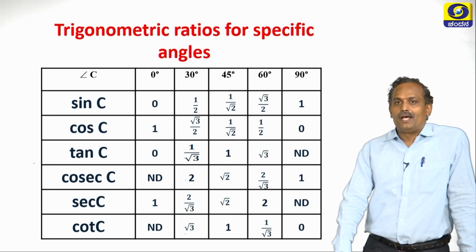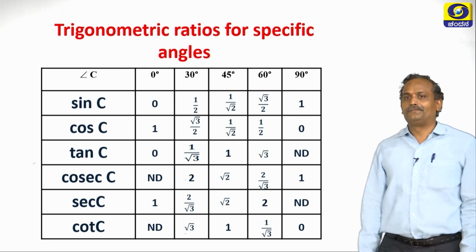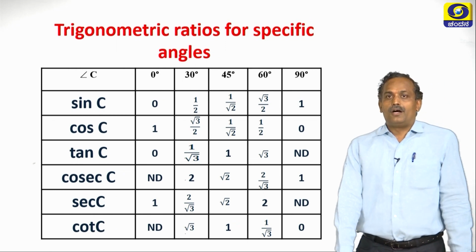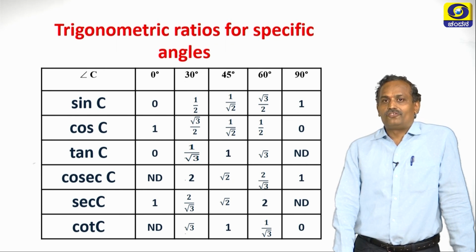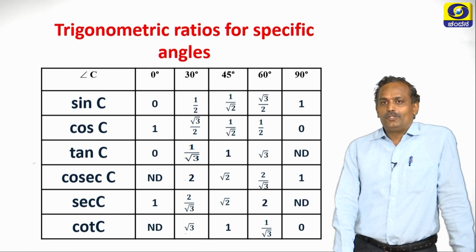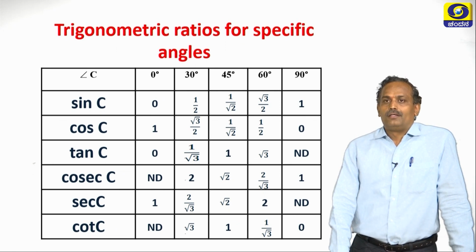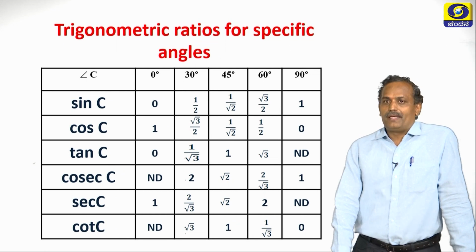So here I want to retake. Cot 0 is nothing but cos 0 by sin 0. Therefore, 1 by 0 is not defined. Similarly, cot 30 is root 3 by 2 by 1 by 2, which is root 3. Cot 45 is 1 by root 2 by 1 by root 2, which is 1.